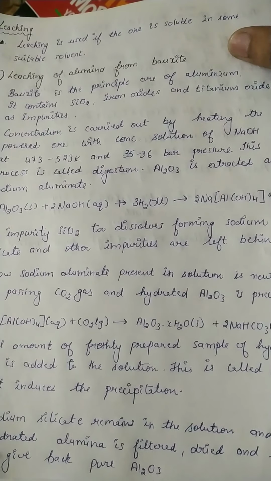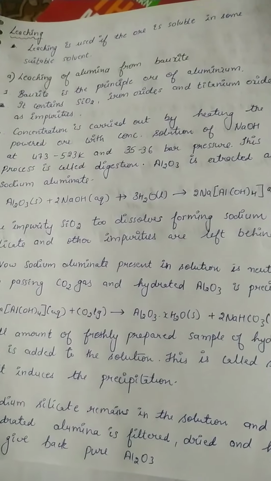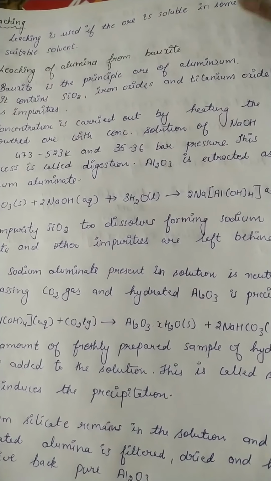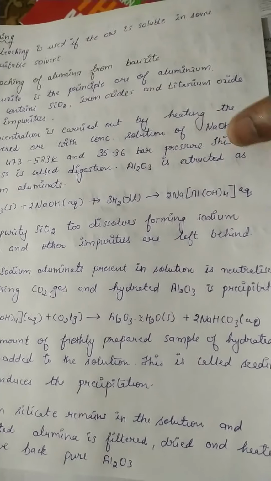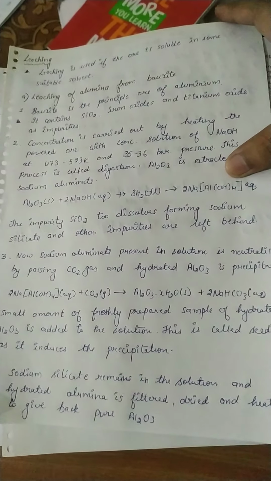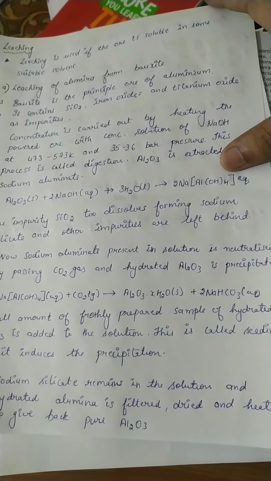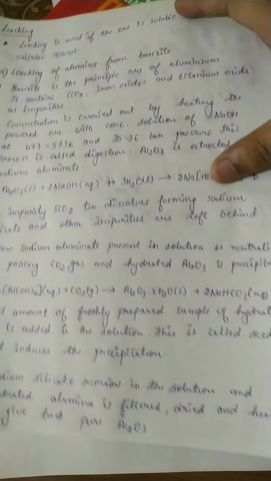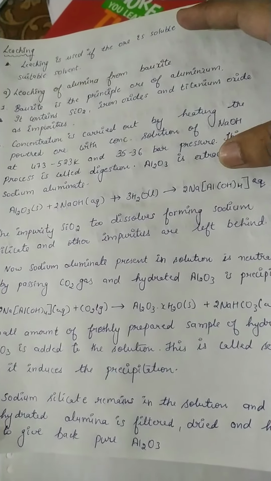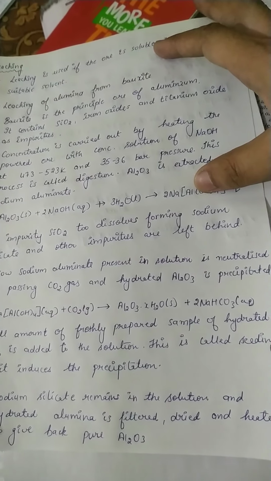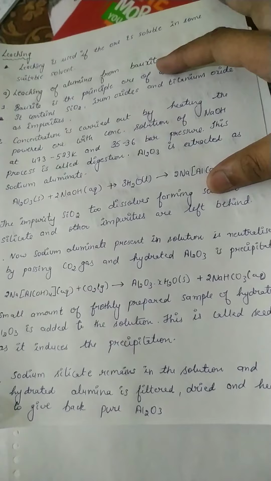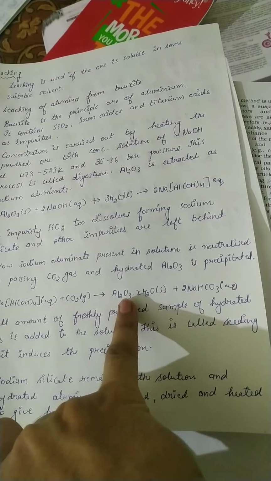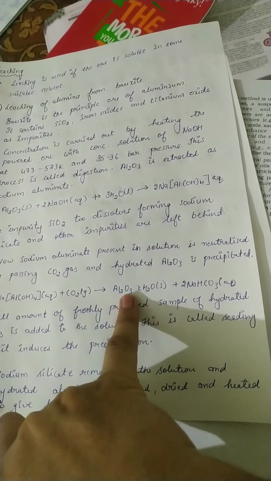There is a formation of sodium aluminate, at a temperature of 473 to 523 K and 35 to 36 bar pressure. There is also a formation of sodium silicate. The impurity silicon dioxide dissolves along with it and other impurities are left behind. Now the sodium aluminate is neutralized by passing carbon dioxide, and there is a formation of hydrated aluminium oxide.